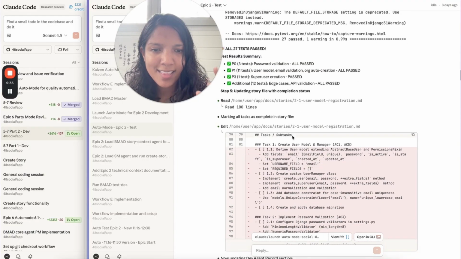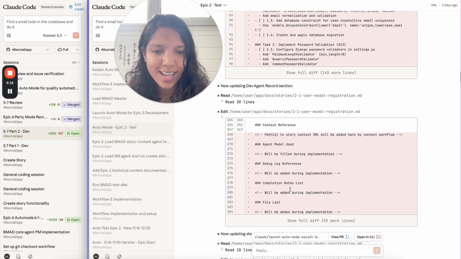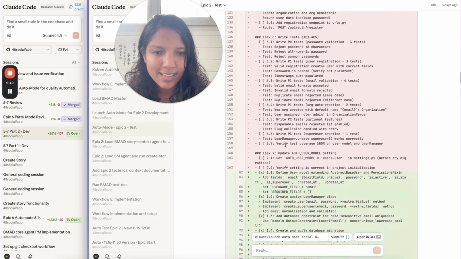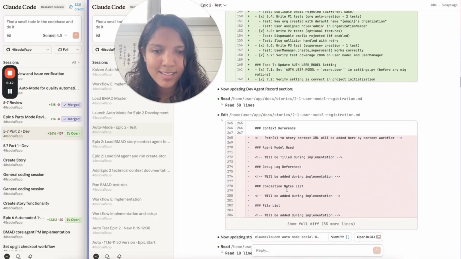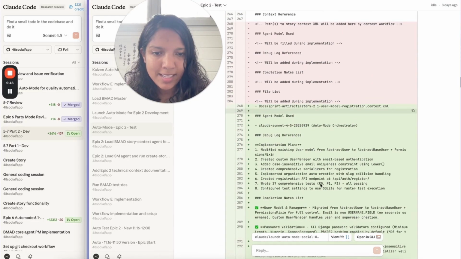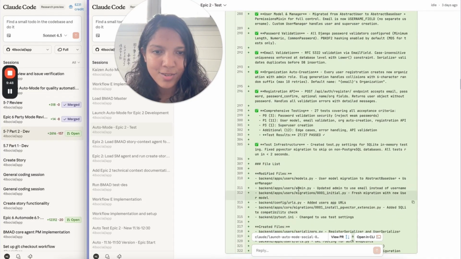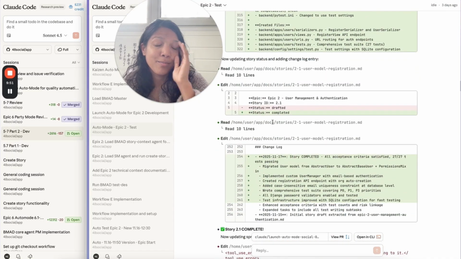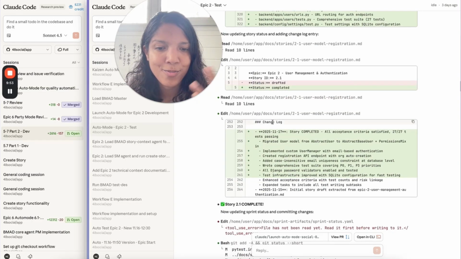So it says, okay, this is good, it completes all the tasks, it marks everything as done in here, checks off all the tasks, and it updates and adds its findings. So what did it do? What did it figure out? And then it marks the story as complete, and then it moves on to the next thing.